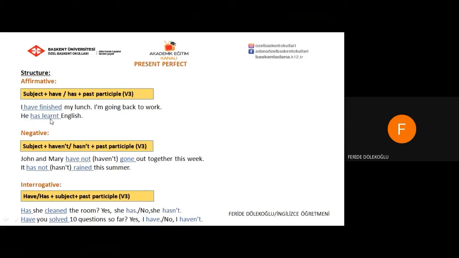He has learned English. Here the subject is he. With he, she, it, we use has with verb 3 again. In negative sentences, we start the sentence with the subject, then we use the negative form of have or has with verb 3 again. John and Mary haven't gone out together this week. Here, the subject is John and Mary, they. So I use haven't and the past participle form of the verb go. Go, gone. It hasn't rained this summer.